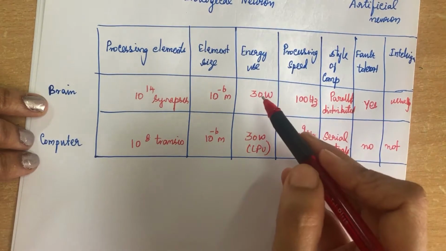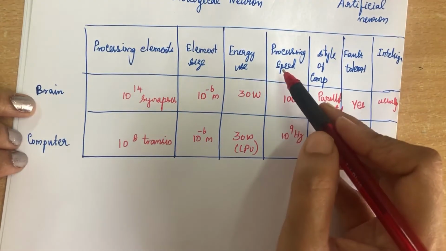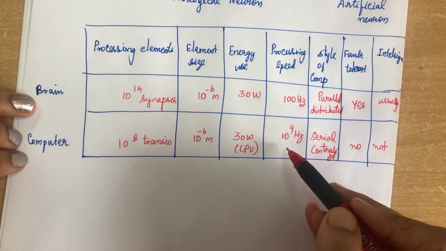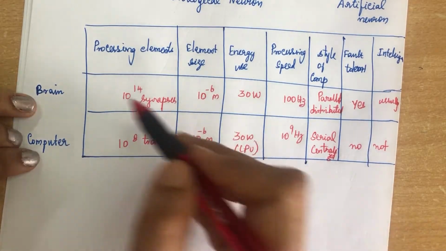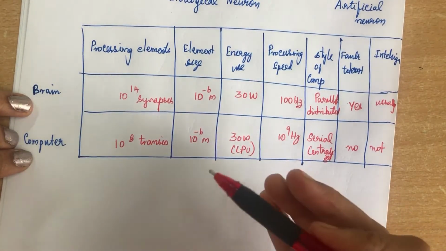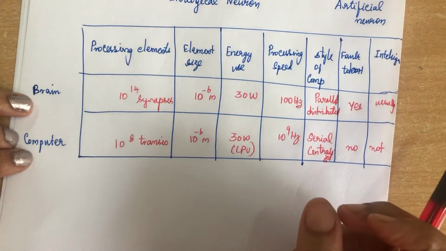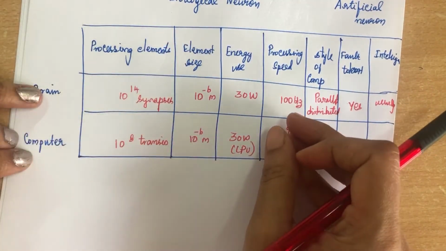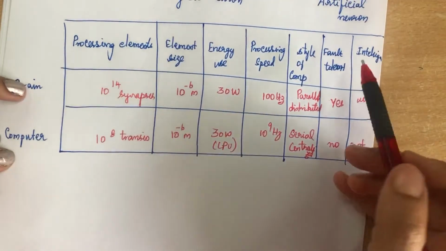And energy, it is 30 watts. Here also it is 30 watts based on the CPU. Processing speed is 100 hertz in the brain, and this is 10 to the power of 9 hertz. That means the speed of the computer is more than the human brain. Suppose you want to do some calculation, if you use a calculator, it can do it within a second, right, within a millisecond. But the human brain takes some time. That is, its processing speed is faster in computer than human brain.